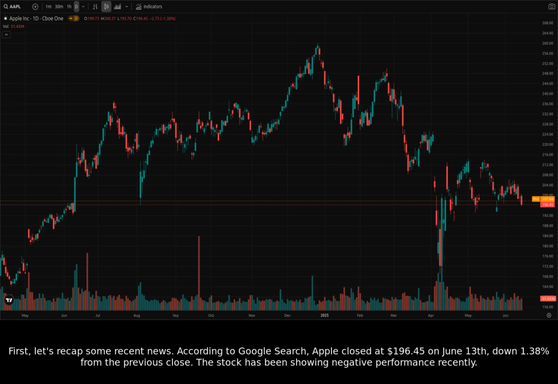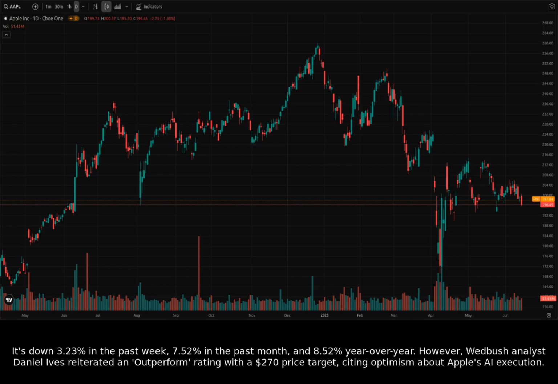According to Google search, Apple closed at $196.45 on June 13th, down 1.38% from the previous close. The stock has been showing negative performance recently. It's down 3.23% in the past week, 7.52% in the past month, and 8.52% year-over-year.